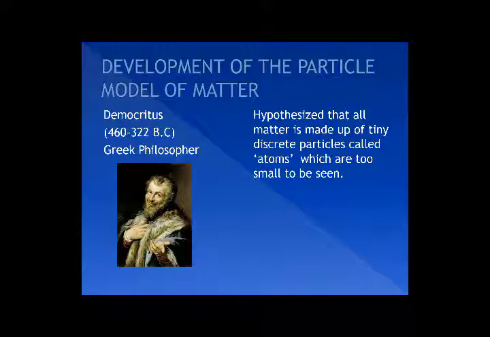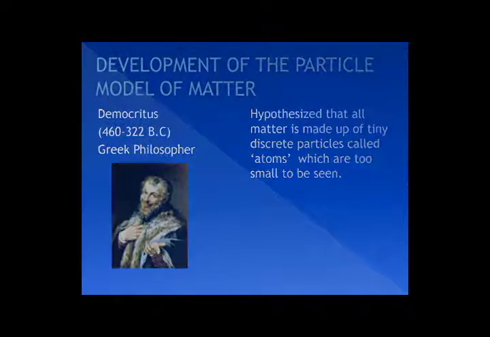We are unable to see them with our naked eye. We need a really ultra microscope to see the atoms. They are that much smaller in size, right? So basically, he tells us that matter is made up of tiny discrete particles, meaning very small and very tiny particles. Those are called atoms, and they are too small to be seen.